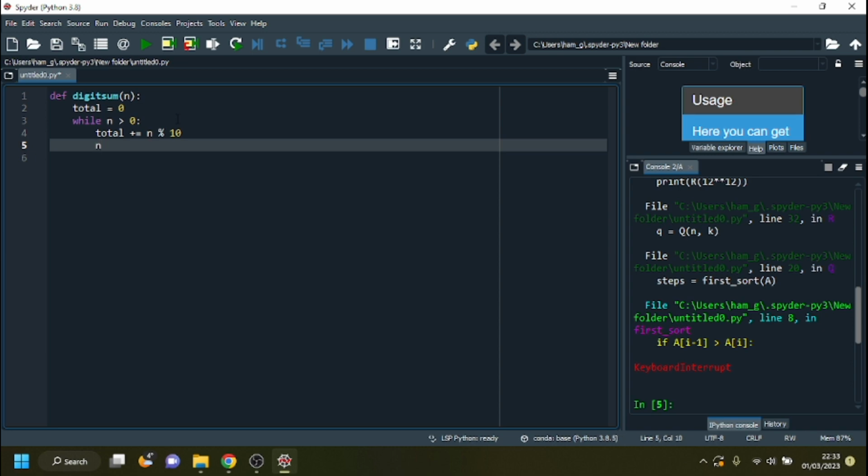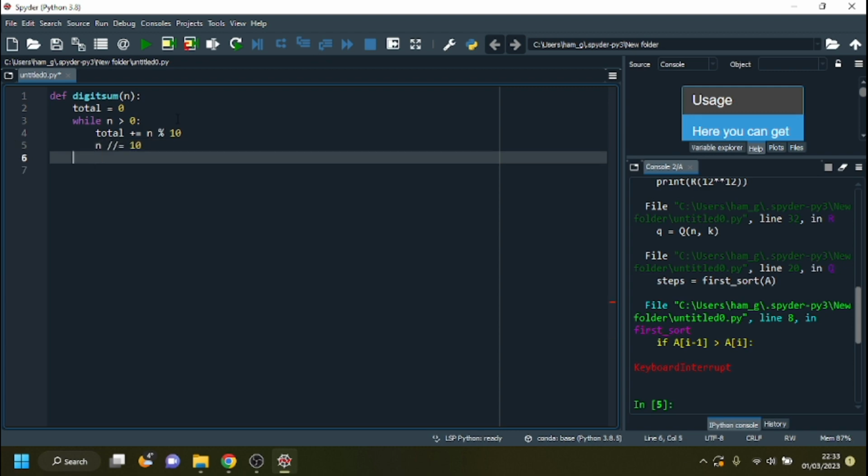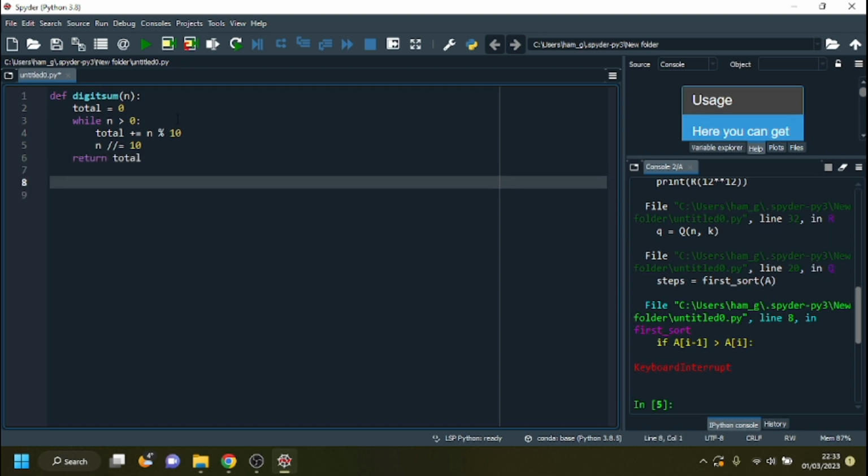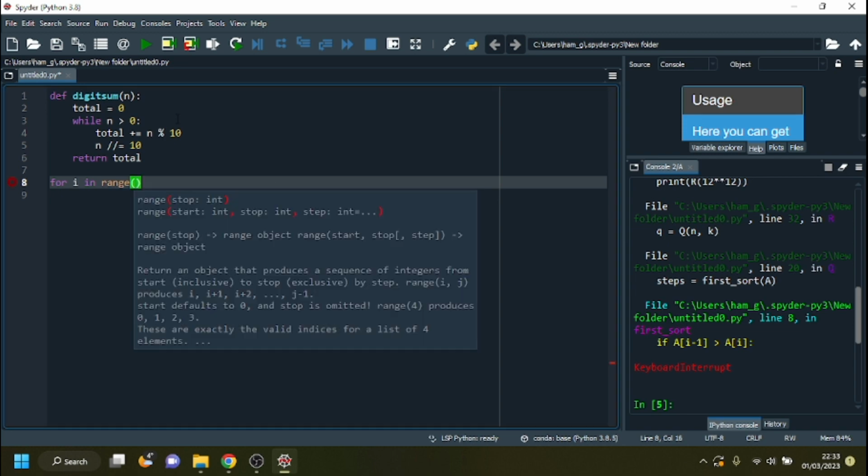So n divide equals 10, and then return total. For i in range, and we'll do this up to the example, 0 up to 10 to the 6th.